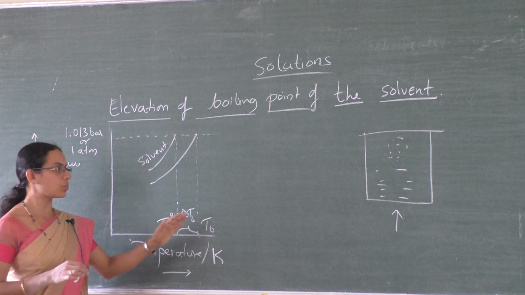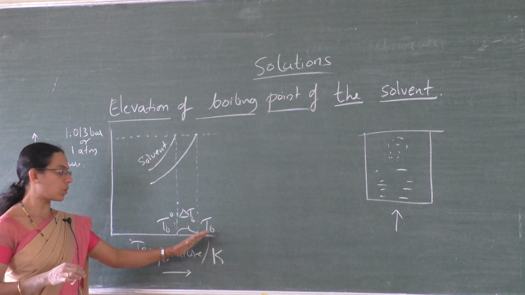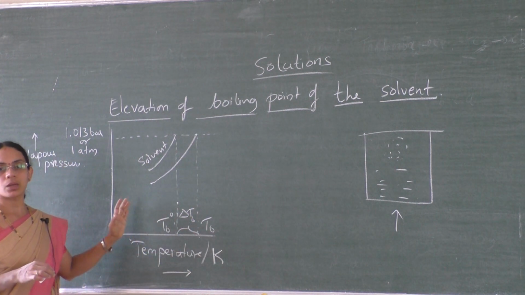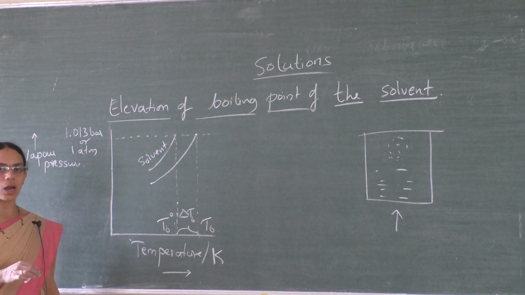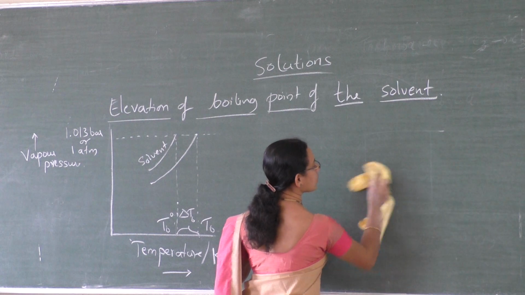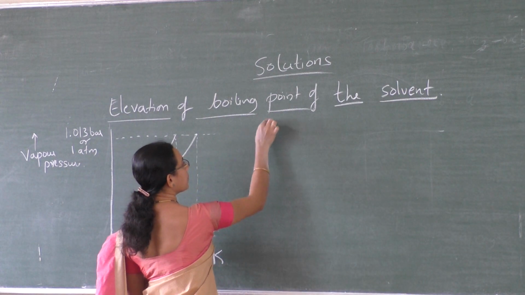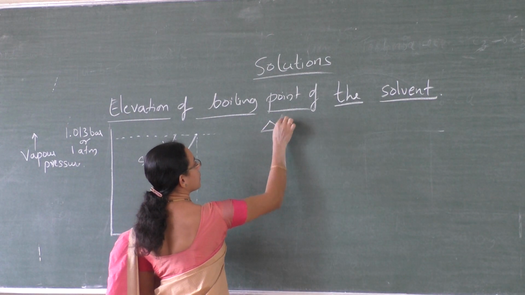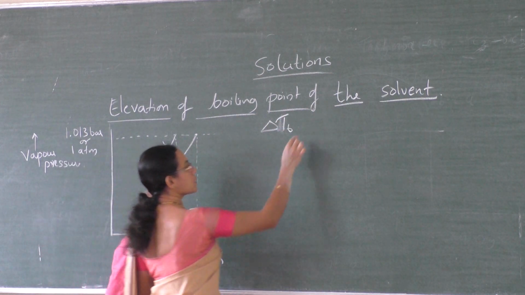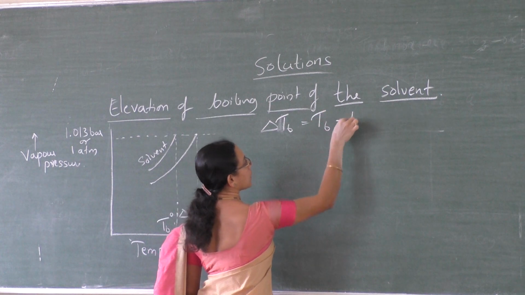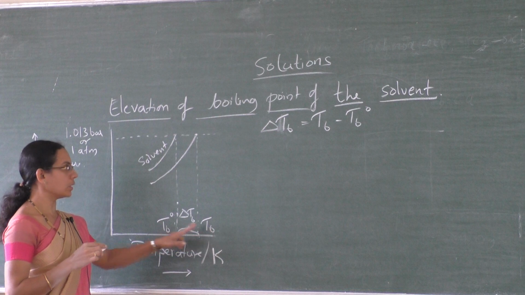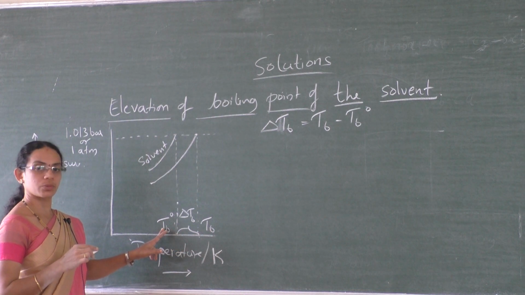There is increase in boiling point or elevation in boiling point from solvent to solution when a non-volatile solute is added. Right? Now, elevation in boiling point, delta TB, that is elevation or increase in boiling point, that is equal to TB minus TB naught, where TB is the boiling point of the solution and TB naught is the boiling point of the solvent.